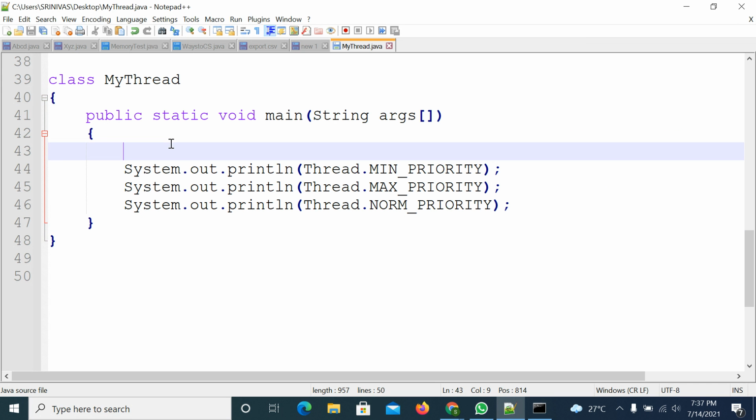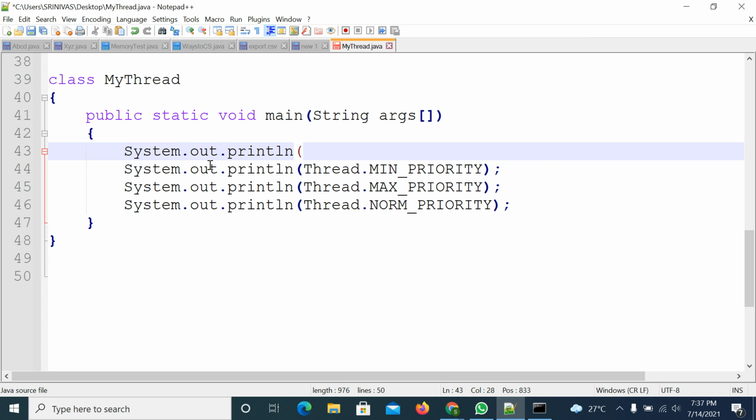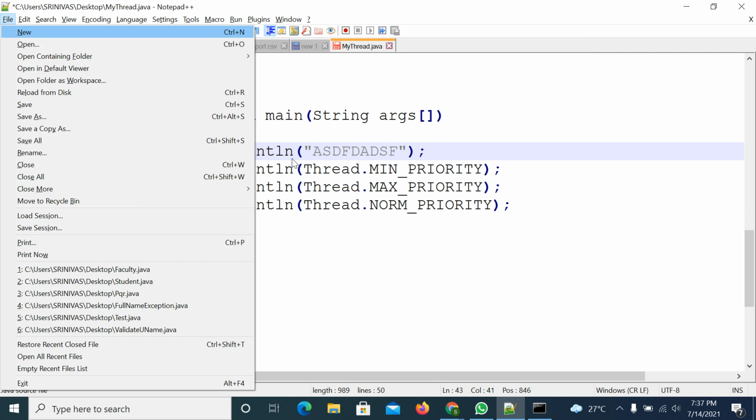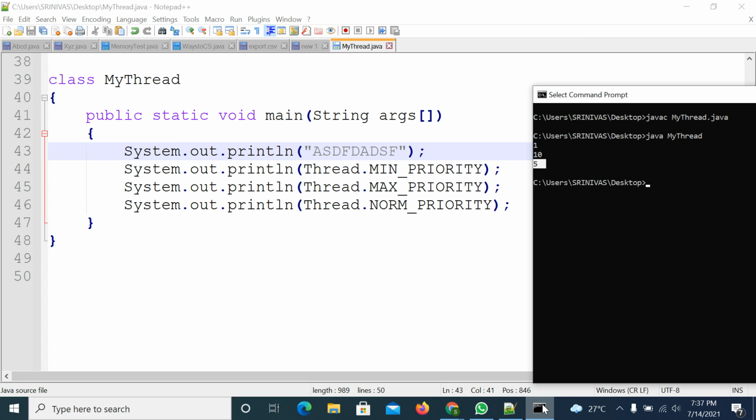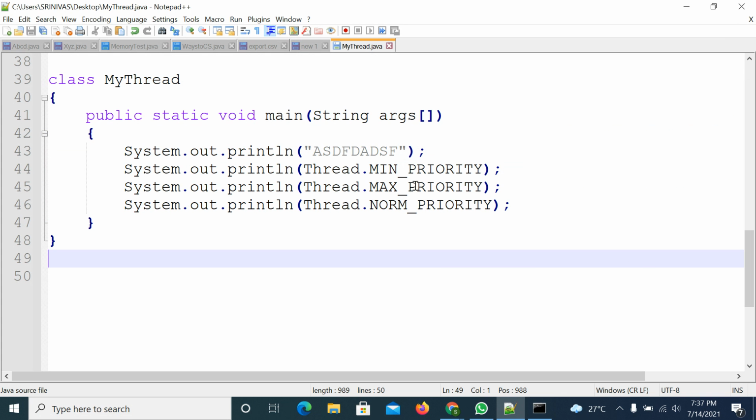If you have doubt whether this is the same program's output or not, you can add some statement here, ASDF. Compile and execute the code. See, we are getting the statement, then we are getting these priorities. So these are the priorities of the Thread class constant variables.